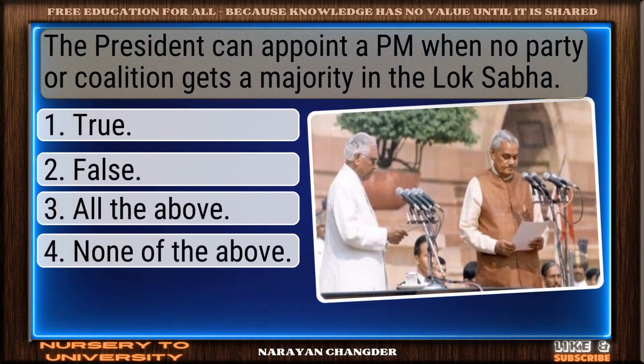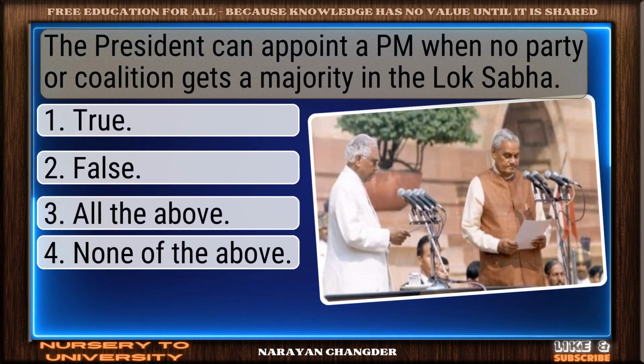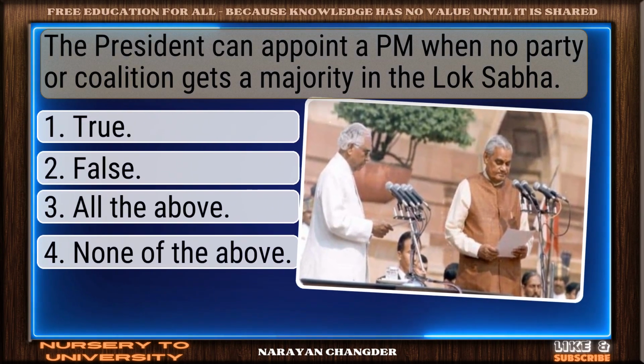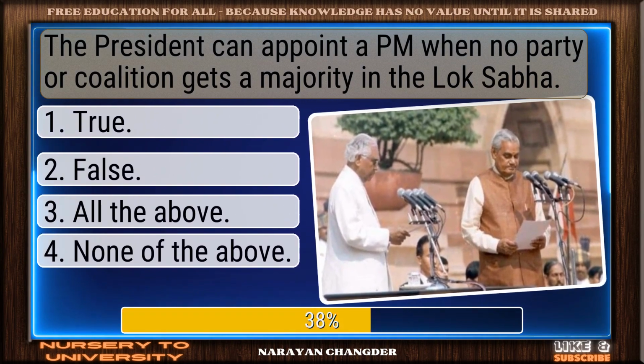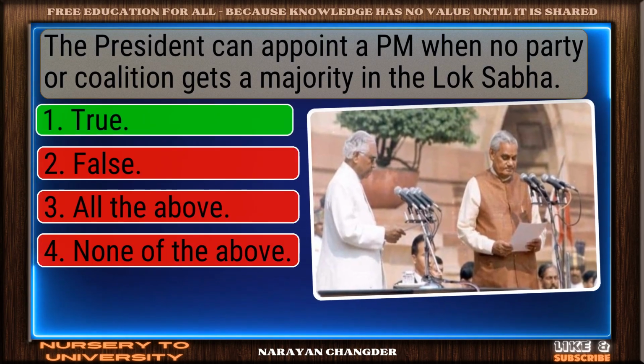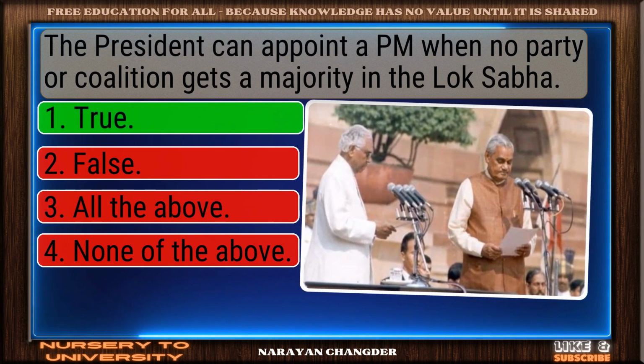Question number 21. The President can appoint a PM when no party or coalition gets a majority in the Lok Sabha. Sharp thinking. True is the right choice.